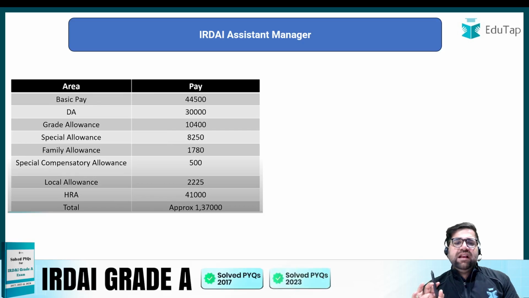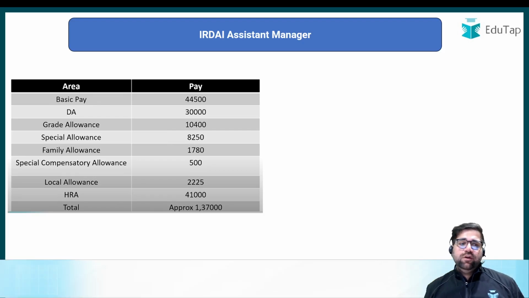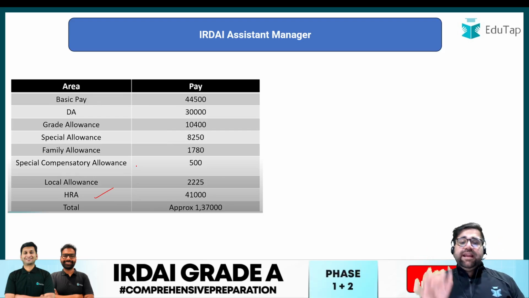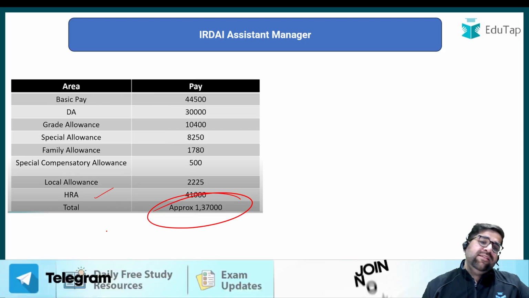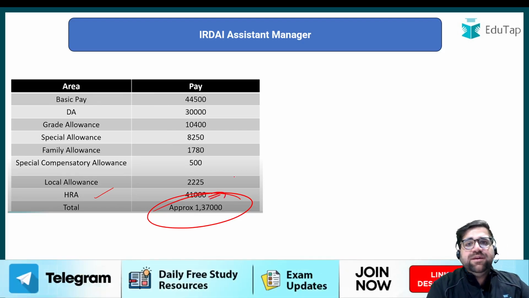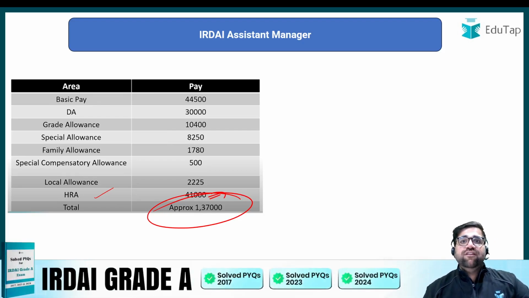Now, when it comes to the salary, basic pay, DA, grade allowance, special allowance, family allowance, special compensatory allowance, local allowance, HRA will take your total gross salary somewhere around 1,37,000. And this HRA number, if I am not wrong, has been updated. Right now, if you see, the gross salary is somewhere around 1,45,000.